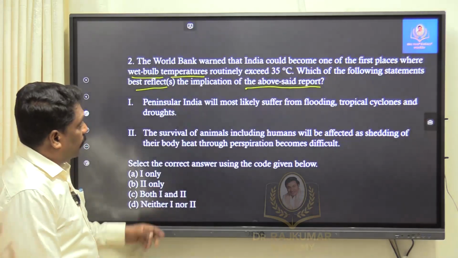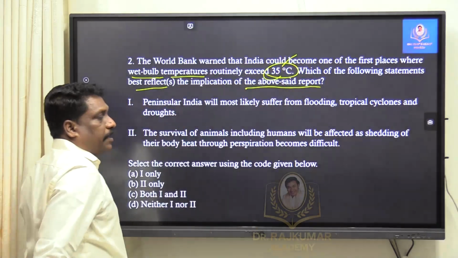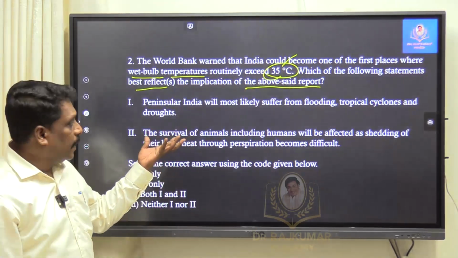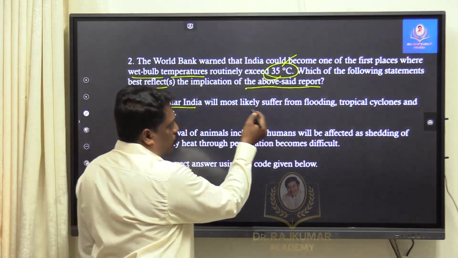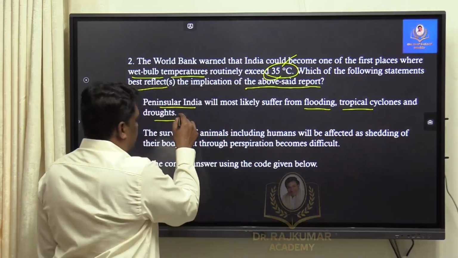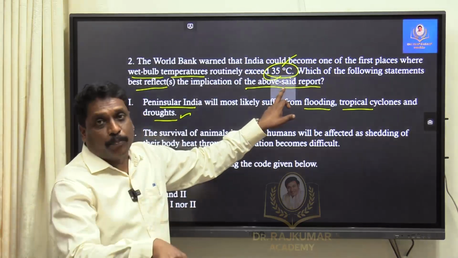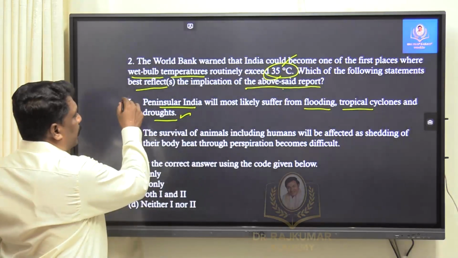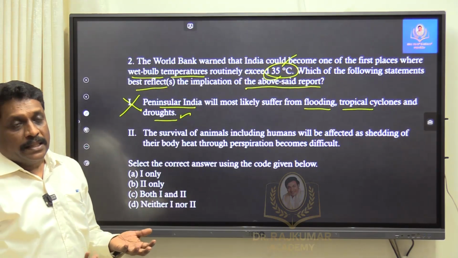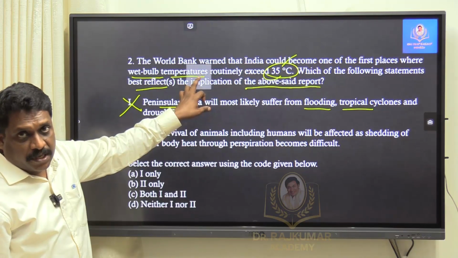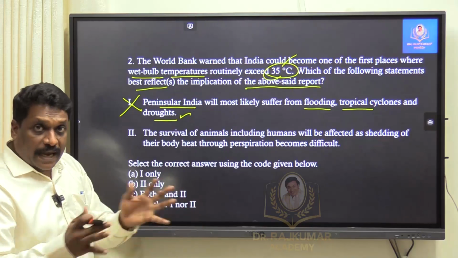Why am I telling you this? For example, if the temperature is increasing, surpassing 35 degrees, it is more like global warming. That is okay. I know if the earth is warming, I can understand that the peninsular part of India will most likely suffer flooding, tropical cyclones, droughts, etc. That I can agree. But to be very precise, my answer should be based on that report. This report does not talk about the peninsular part of India in particular. This report was more talking about the effect of this temperature rise, how exactly it is affecting life in general, both humans and animals.